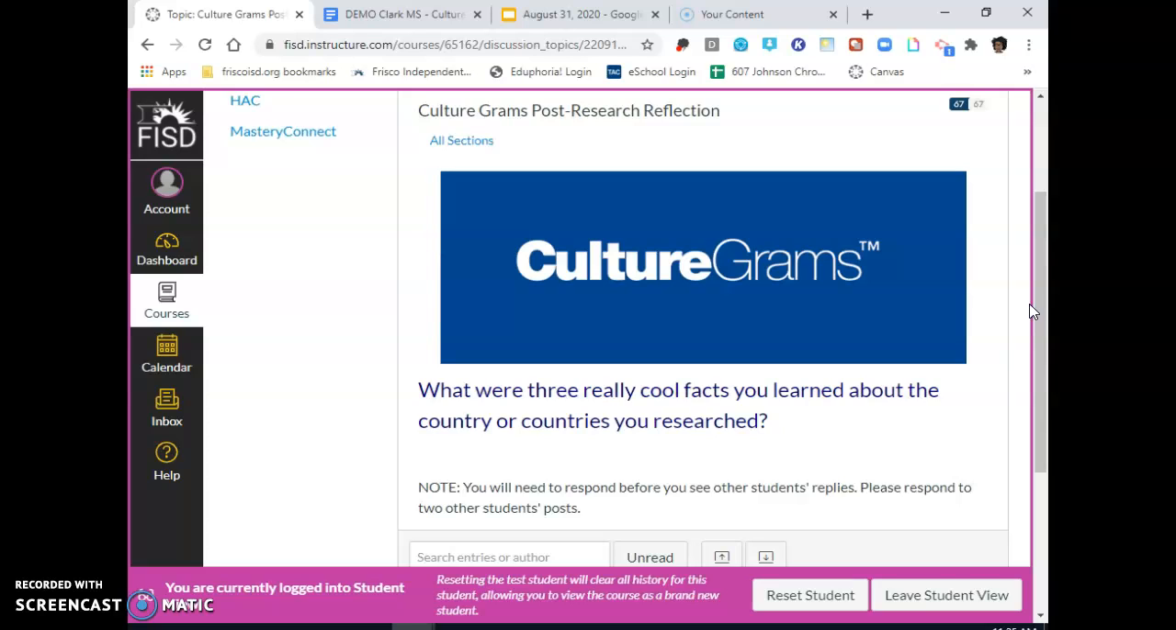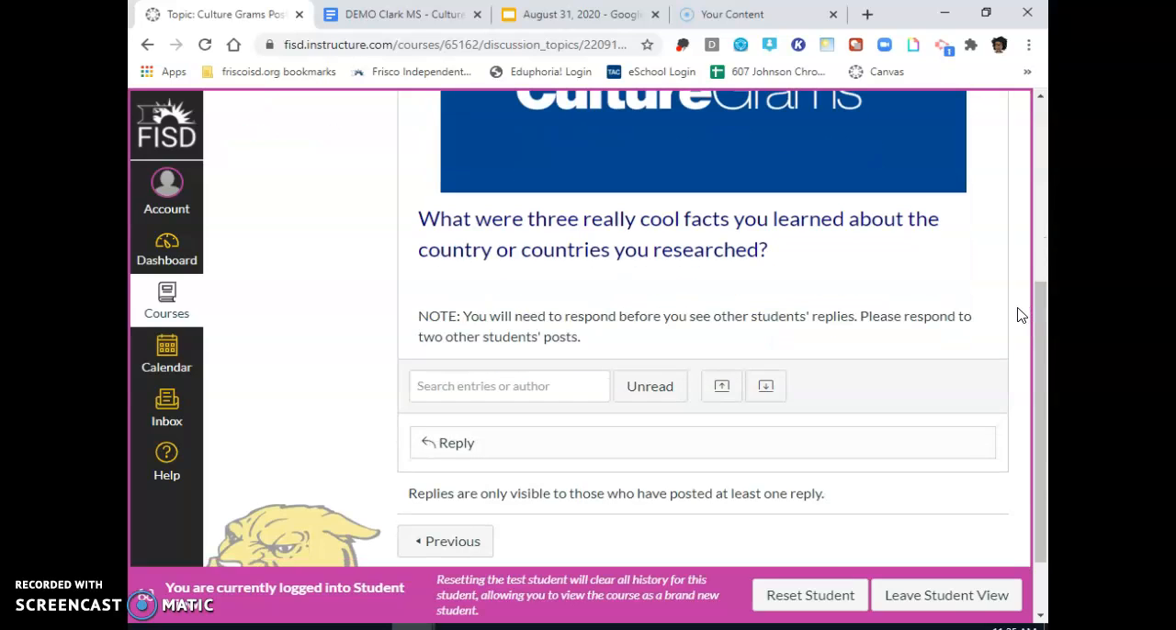And then, please note, you need to respond before you see other students' replies. Please respond to 2 other students' posts. So you will have to press the reply button in order to write your response, and then you'll be able to see some other people's responses.